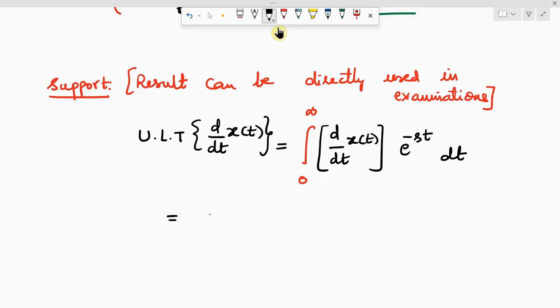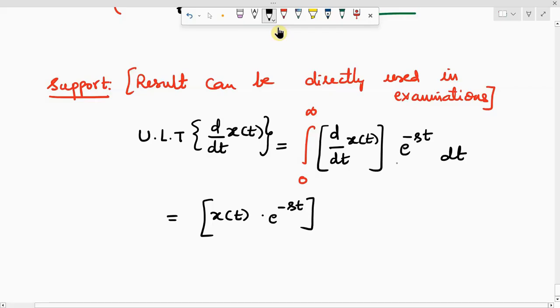Yes, sir. Yeah, please do. So you will get x of t, because the integral of d by dt and d by dt both get cancelled and you get x of t into e power of minus st. The first function remains as it is. I can choose either u or v, whatever I want to make a simplification. So the limits will be from 0 to infinite.